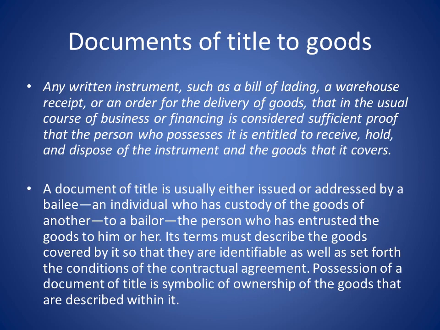Now, documents of title to goods. What is meant by documents of title to goods? Any written instrument such as a bill of lading, a warehouse receipt, or an order for delivery of goods that in the usual course of business or financing is considered sufficient proof that a person who possesses it is entitled to receive, hold and dispose of the instrument and the goods that it covers. So, this is the definition for a document of title of goods. A document of title is usually either issued or addressed by the bailee. Who is a bailee? An individual who has custody of the goods of another.